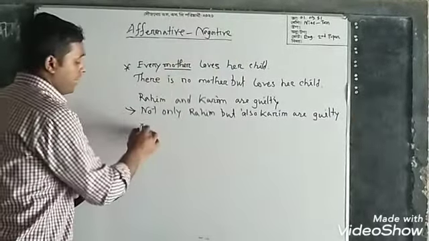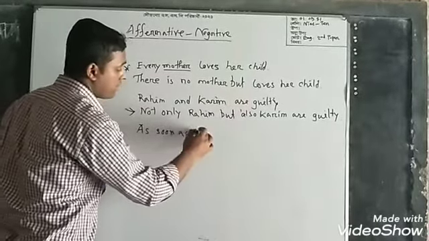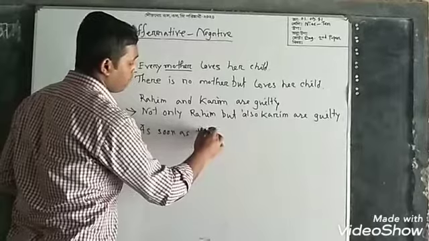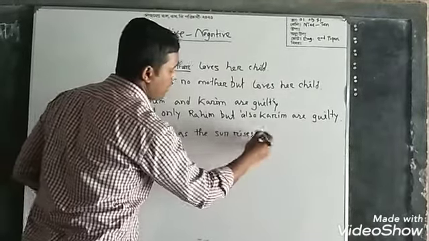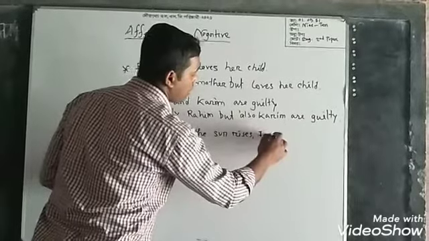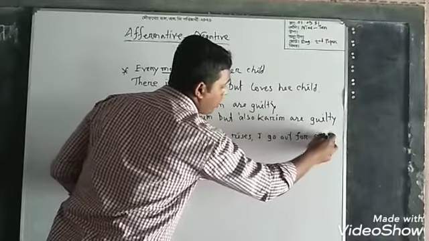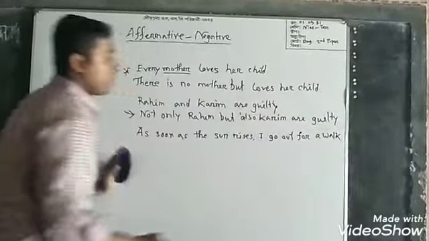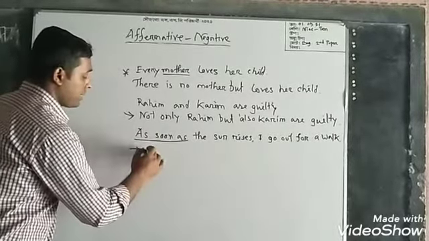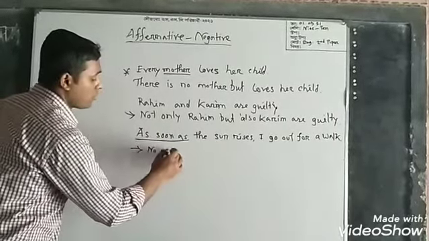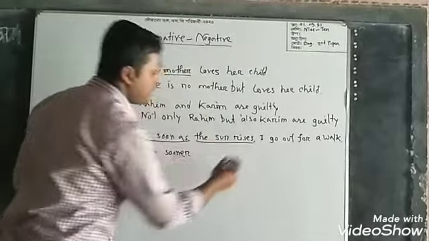Then if we find a sentence with as soon as: as soon as the sun rises, I go out for a walk. In transforming the sentence, instead of as soon as, we should write no sooner, and the sentence is in present form.